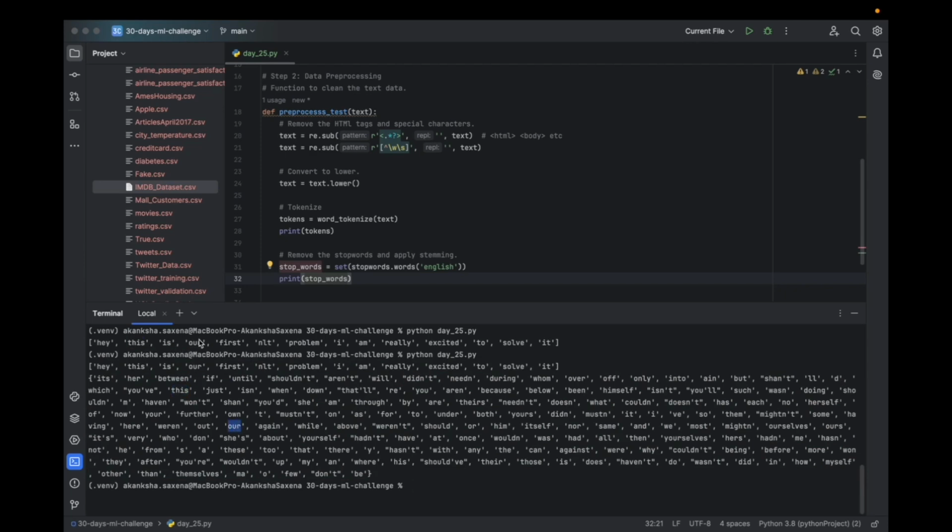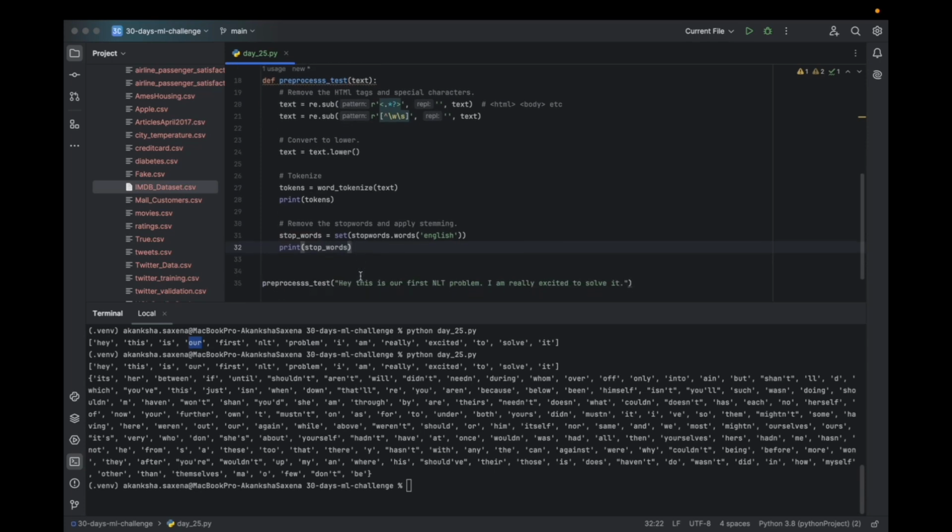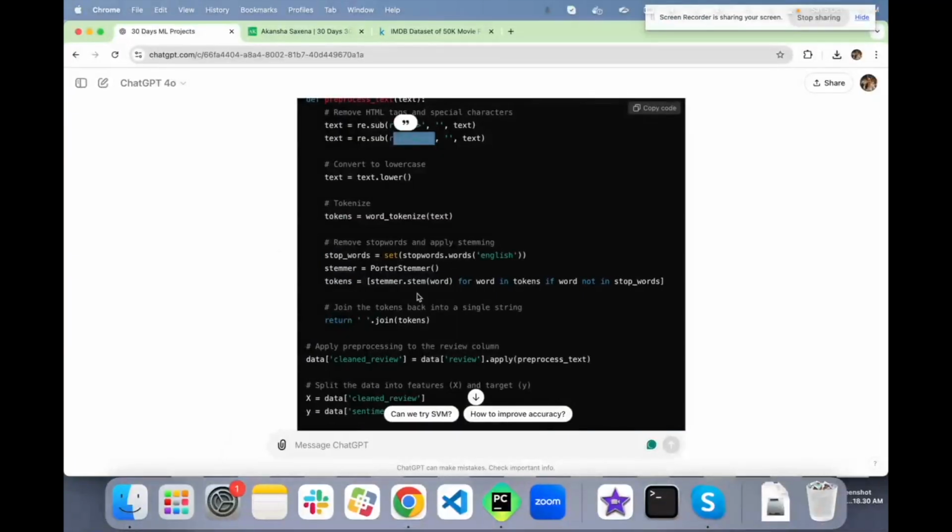R is there, we are going to remove it. I is there too. So we are going to remove all of these words because they do not add much to determine the sentiment of the customer from the review.